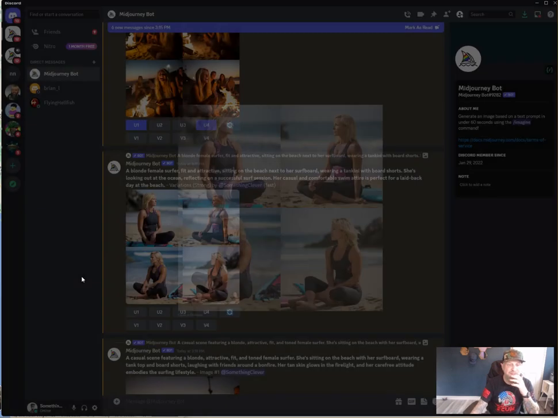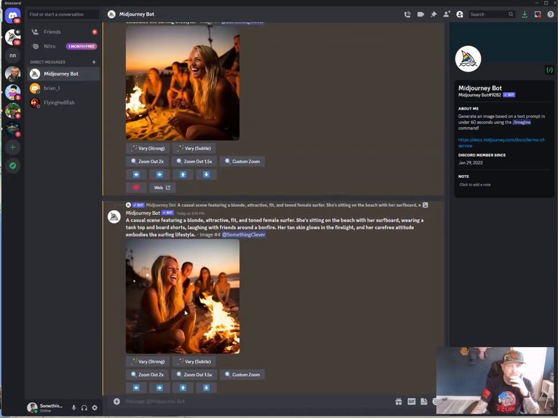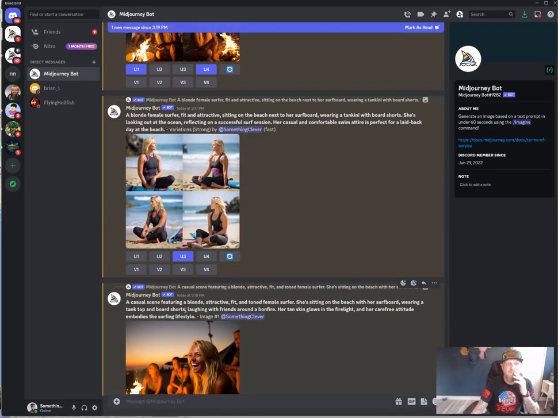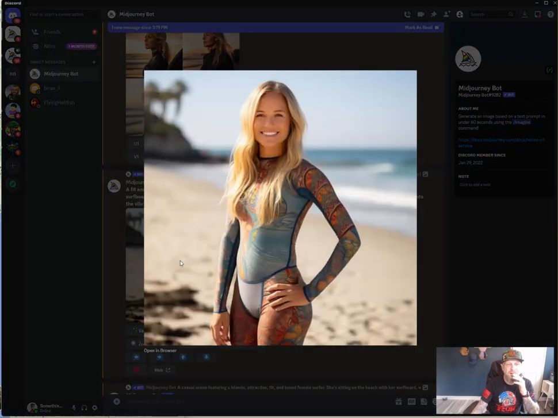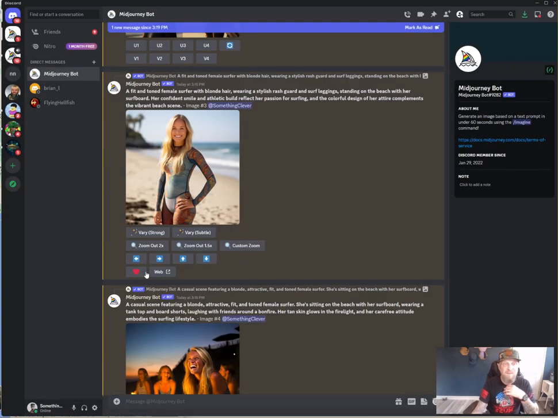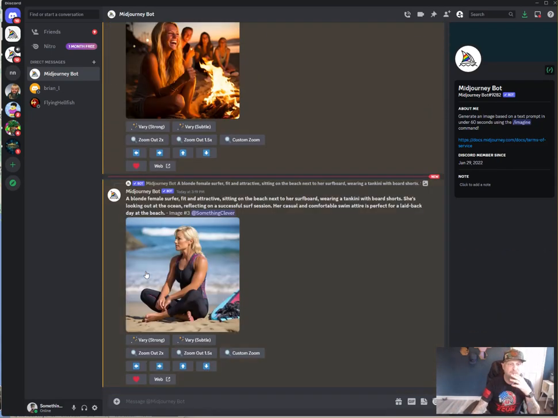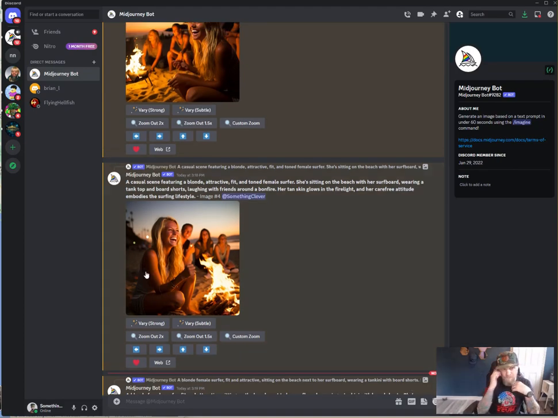I'm just going to upscale number 3. And so we got a few. This one just looks a bit weird. It looks almost like tattoos, or like a rash guard underneath a bikini, which is kind of weird. It looks really cool, but I'm not sure if that's how any women's bathing suits and rash guards actually work. So,